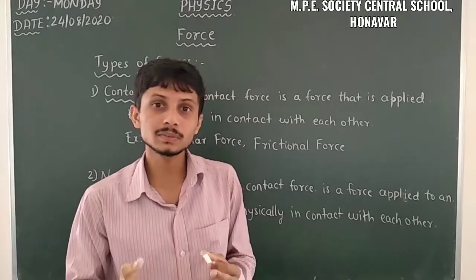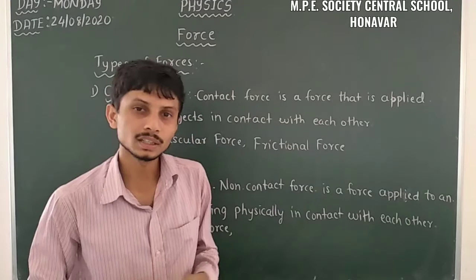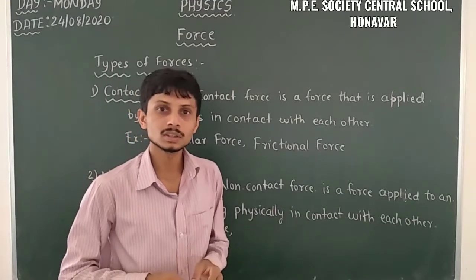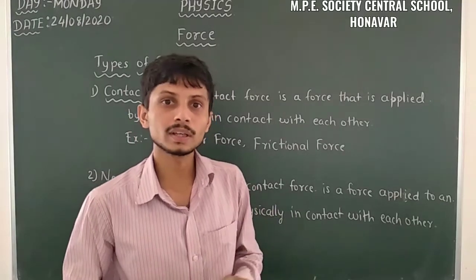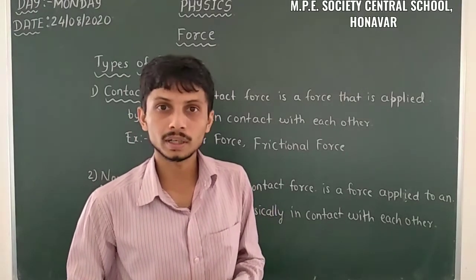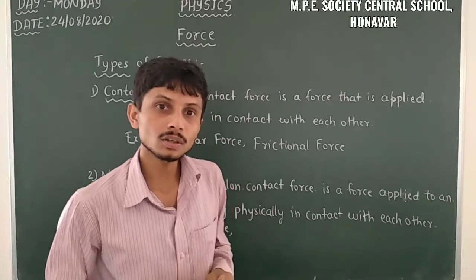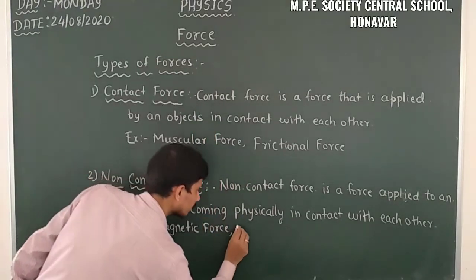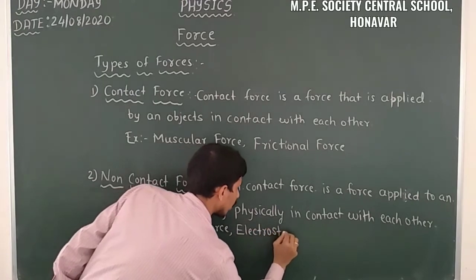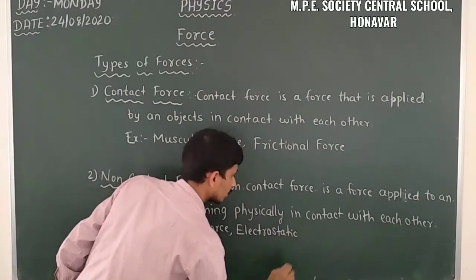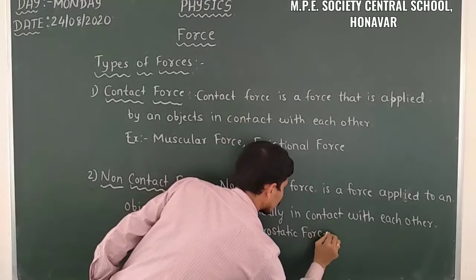We have to study these forces in this chapter. In that part I will explain from an experiment how we can deal with non-contact forces. So electrostatic force is one of the forms of non-contact forces.